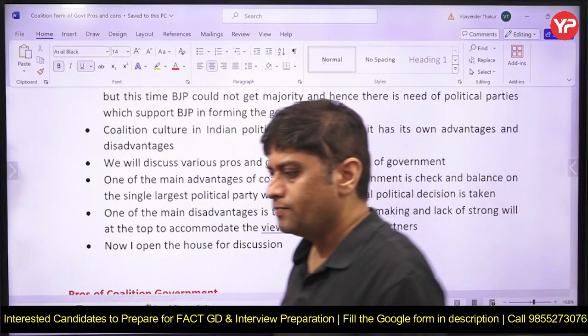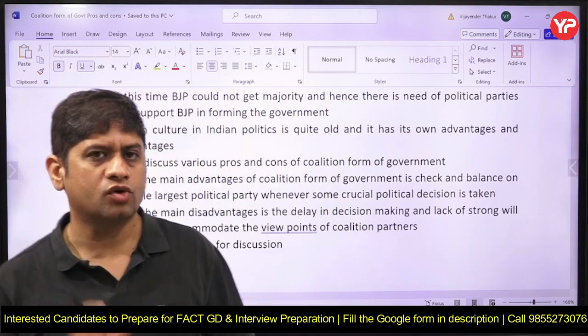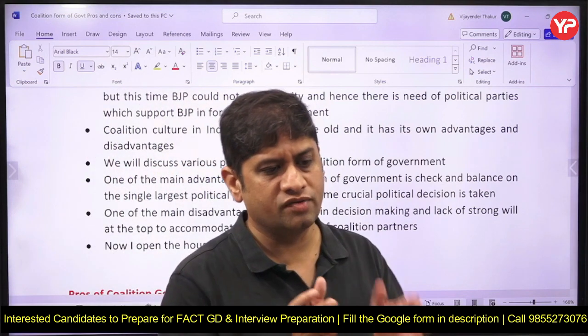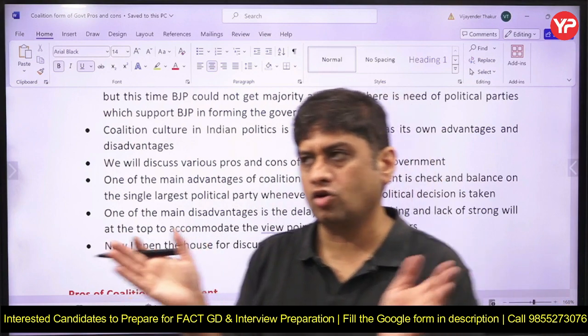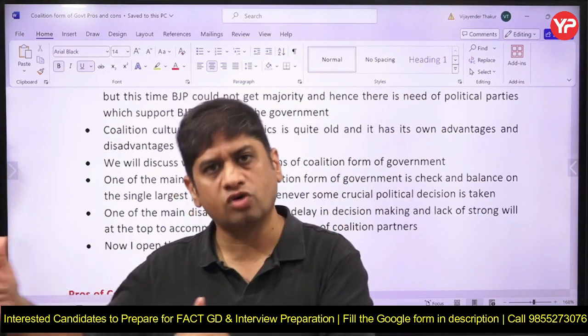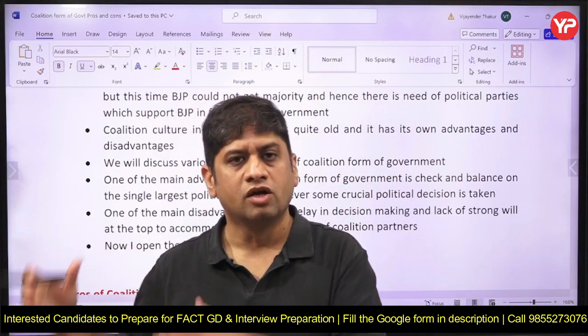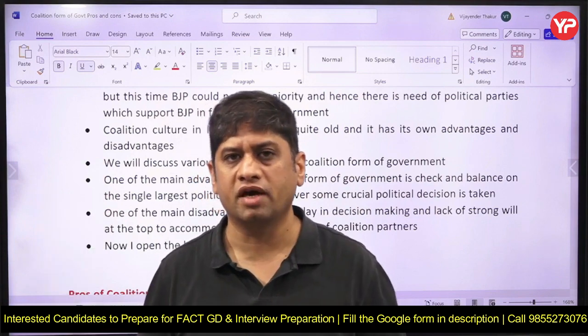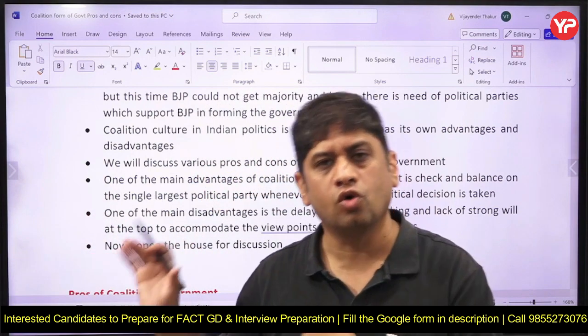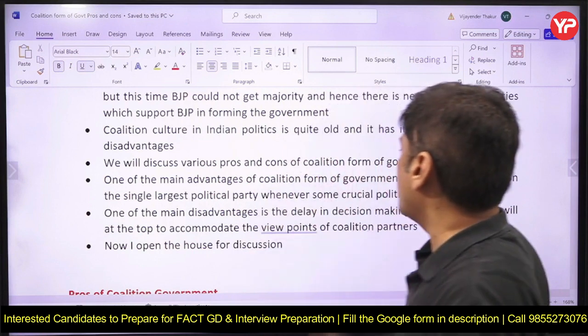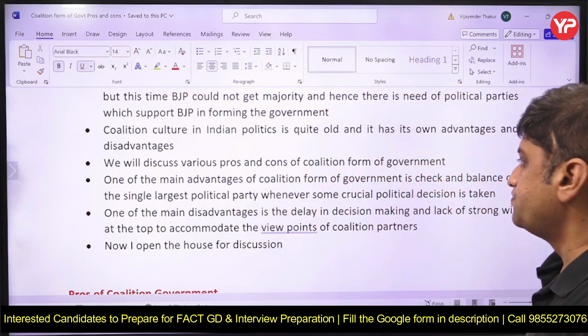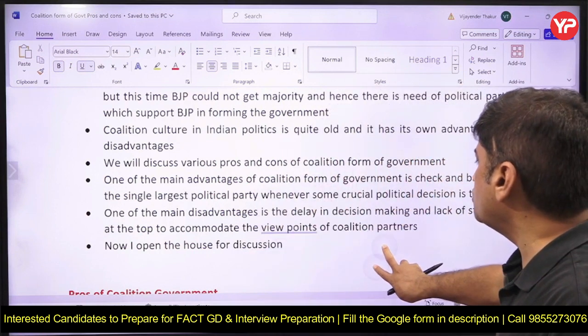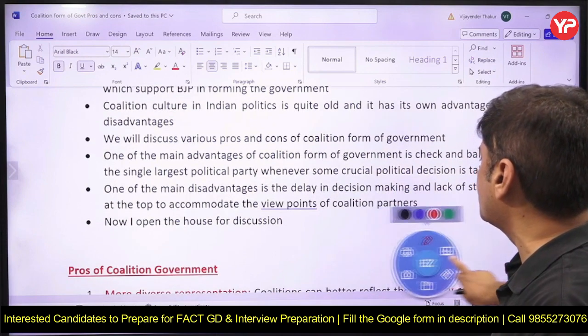As I always say, whenever a GD is given to you, in the introduction you should classify the topic. You should give some kind of dimension to the topic. Pros and cons is automatically the classification. So the classification has already happened within the topic. Advantage, disadvantage, pros, cons are already there in the topic, so you know what you have to discuss. And then in the introduction you can say one advantage, one disadvantage.